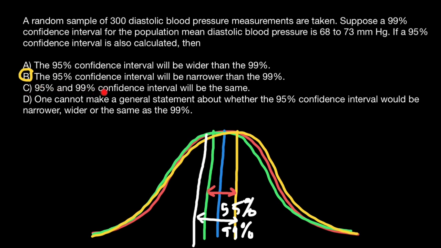The 95% and 99% confidence intervals will be the same. This is not true. And one cannot make a general statement about whether the 95% confidence interval would be narrower, wider, or the same as 99%. This is also not true.